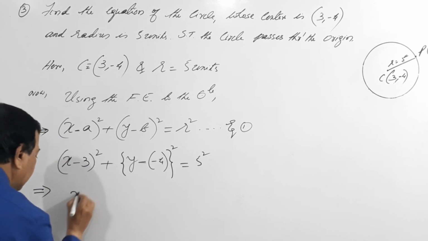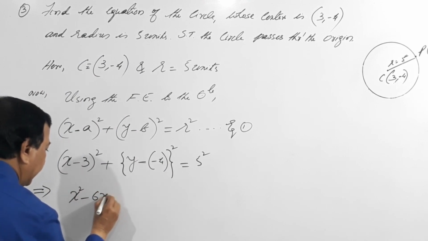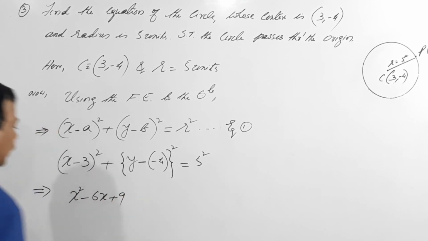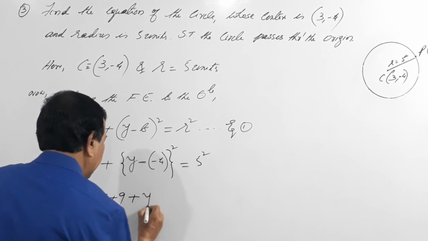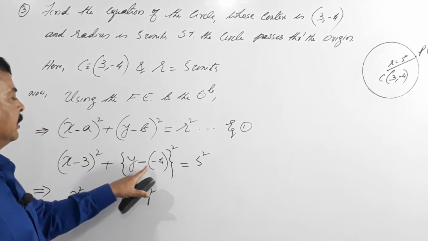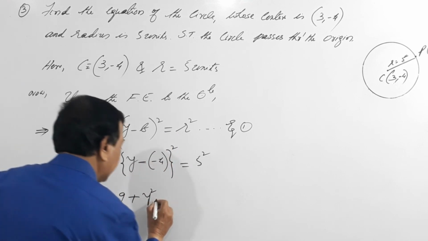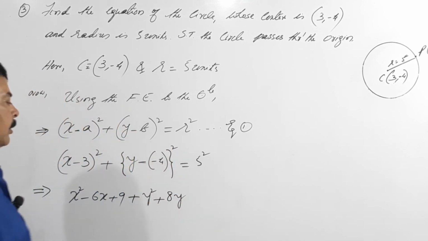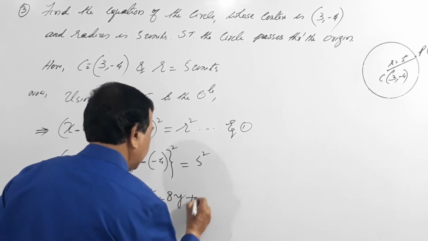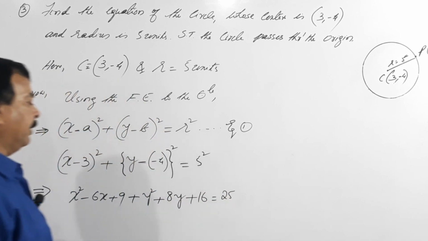So this becomes x square minus 6x plus 9, plus y square, minus into minus becomes plus, so this becomes plus 8y plus 16 equals 25.